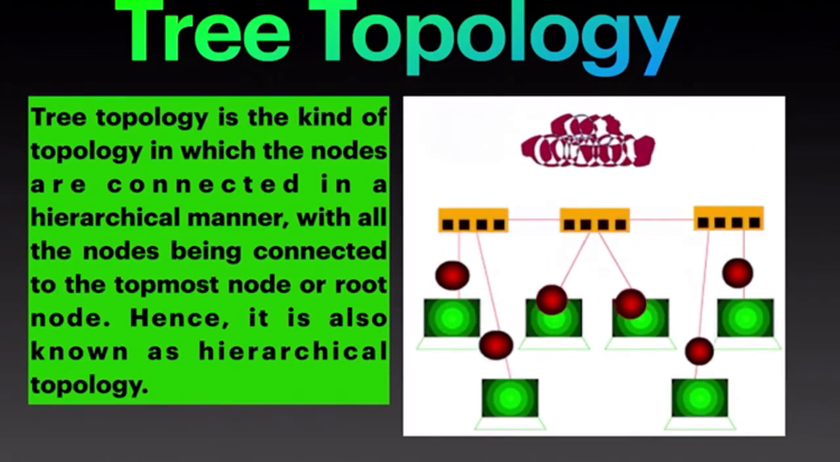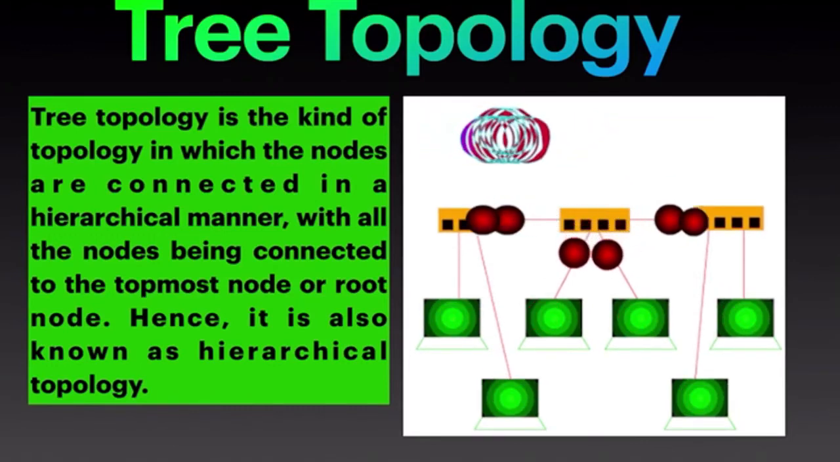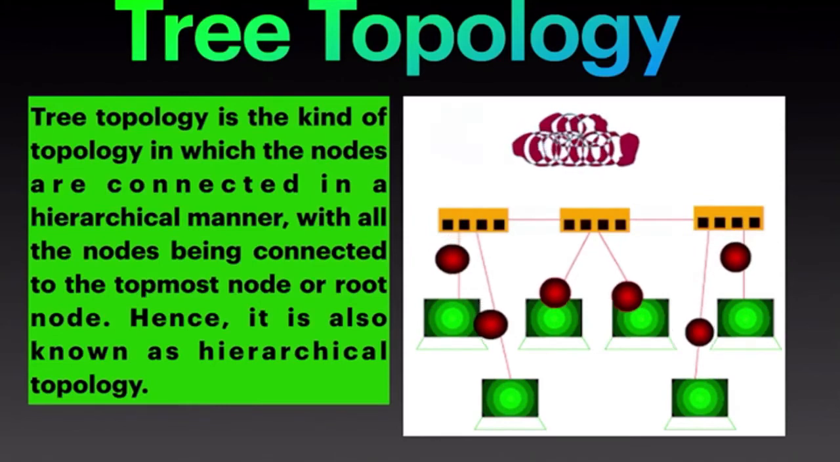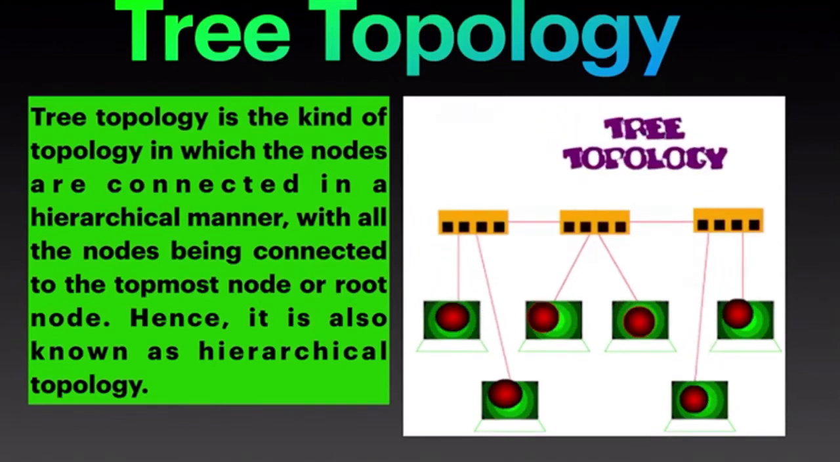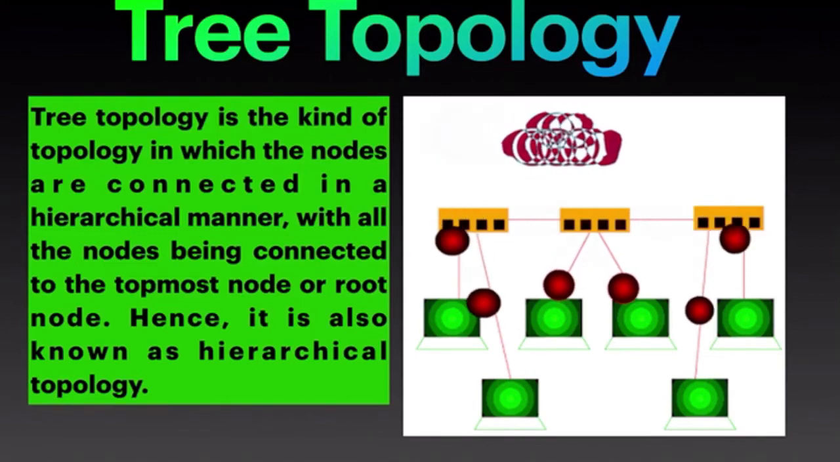Some drawbacks of tree topology: it is profoundly cabled. It is expensive. If the root node collapses, the network will also collapse. Let's bounce on to the last topology.